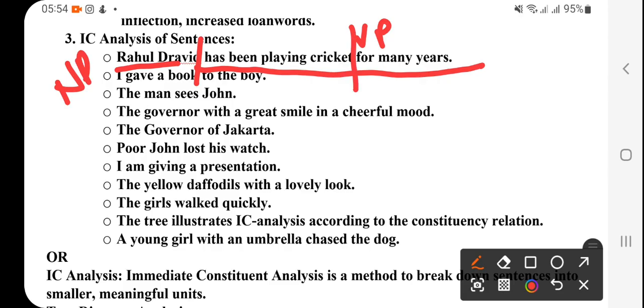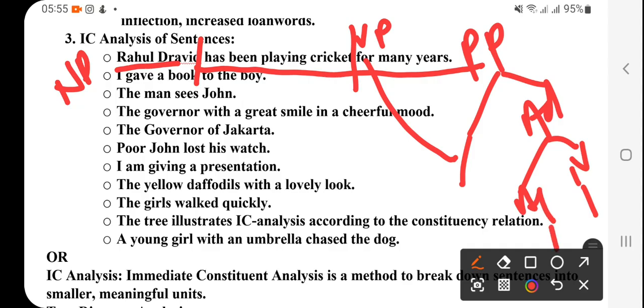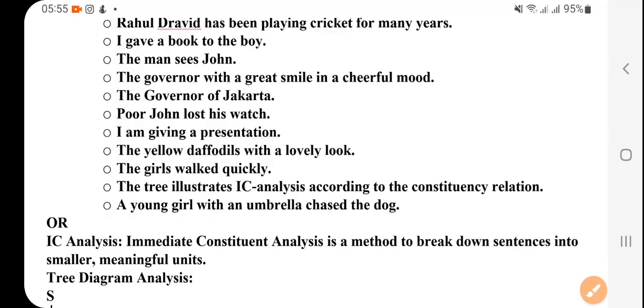Then the verbal phrase is again divided, and then for many years, so for is a preposition phrase. Then in the preposition phrase, for will be dropped as preposition, and then many years is an adjectival phrase, because many qualifies years. So years is the noun and many is the adjective, which will be dropped, right? This way all sentences can be analyzed.